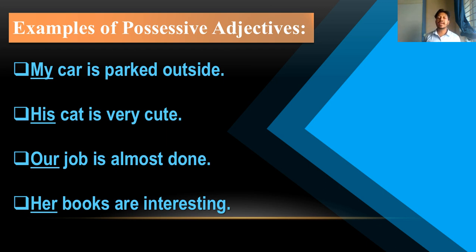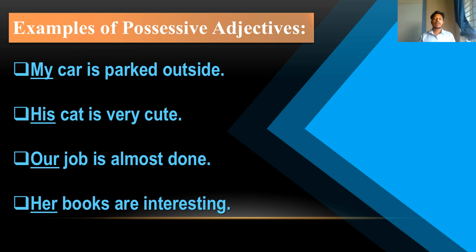Our job is almost done. So here our modifies the noun job. Her books are interesting. Here books are being modified by her. So in this way, those possessive pronouns are transferred into possessive adjectives, with different ways of application.